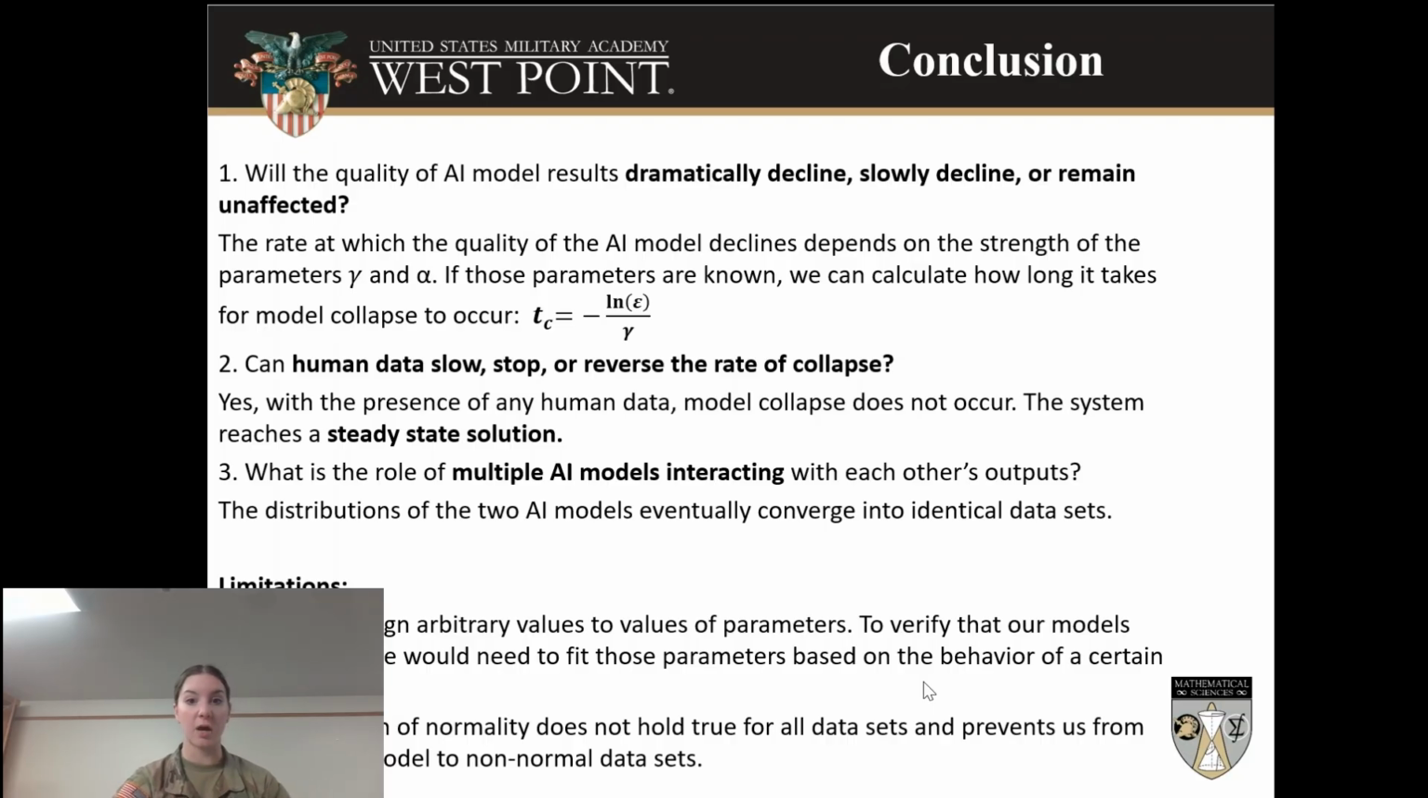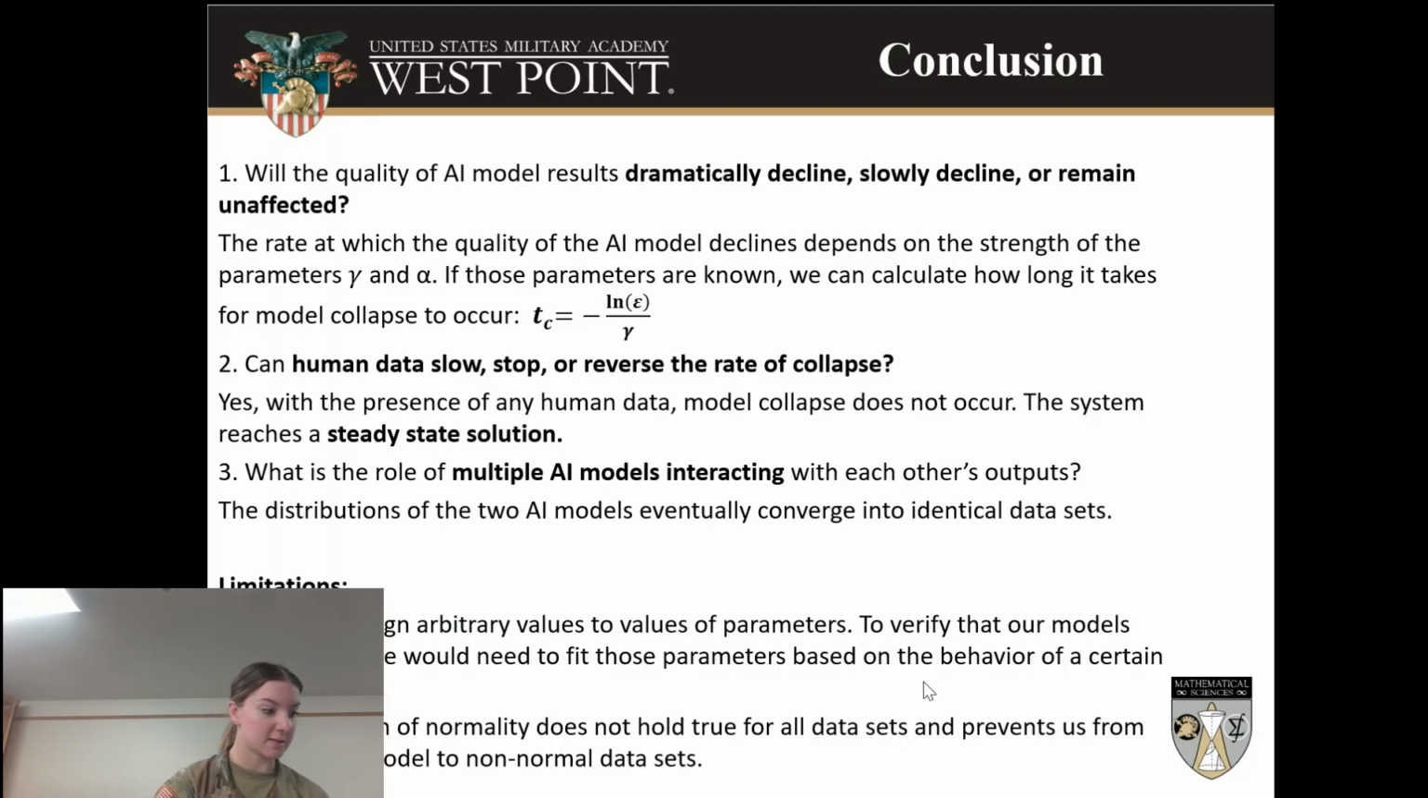Can human data slow, stop, or reverse the rate of collapse? The presence of human data can prevent this model collapse as it leads to a steady state solution, which prevents the convergence to the delta function. And what is the role of multiple AI models interacting with each other's outputs? Multiple AI models cause a convergence to two identical data sets upon interacting with each other's data sets.